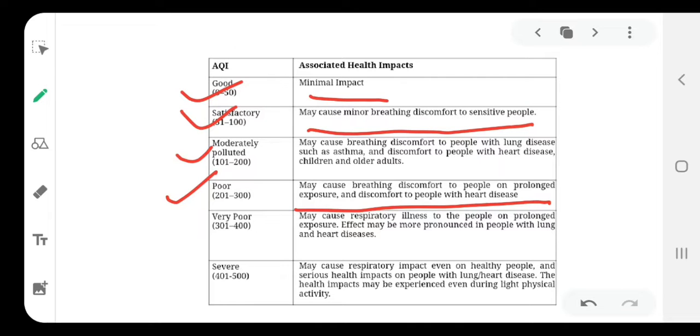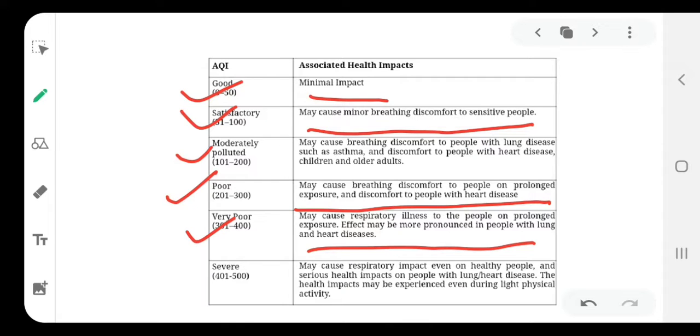The next quality of air is very poor, and this number is in the range of 301 to 400. The associated health impact is very harsh: it may cause respiratory illness to people on prolonged exposure. So this quality of air is not good for our breathing, and even if we have a strong immune system, we should not be exposed to such air for a longer period of time.